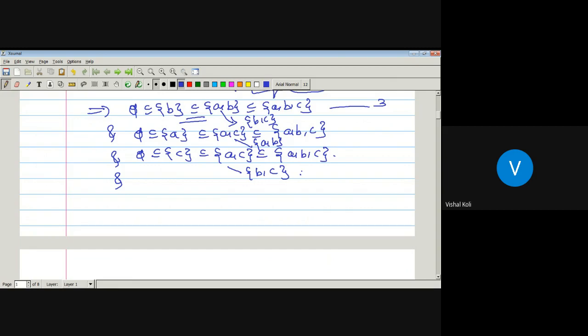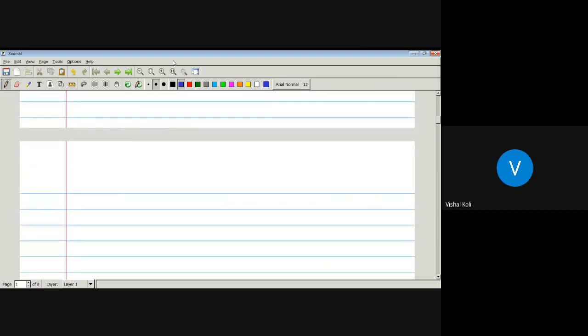Okay. Now, next example. Again, there is a poset. Consider the pentagon with the Hasse diagram, that is this one.